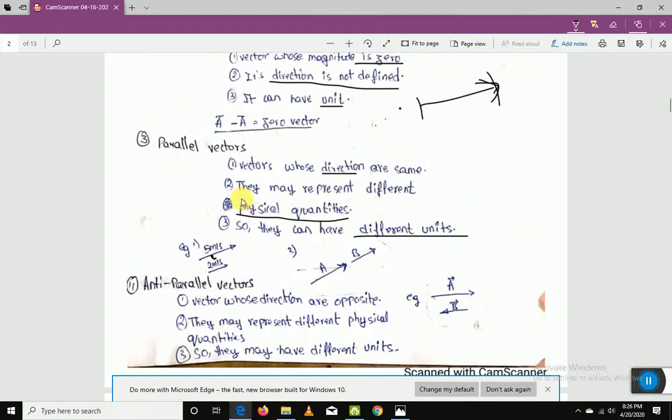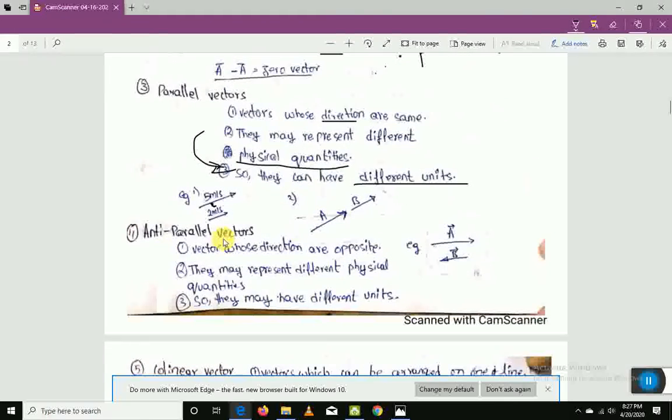Same thing. This is directly proportional, like the same point, but in a different style. These statements are important, as theoretical questions may be asked. Okay, I hope you understood this. Let's go with anti-parallel vectors. Anti-parallel vectors are the same as parallel vectors. The only difference is their directions are not the same. They are opposite. If the directions are the same, they are called parallel vectors. If the directions are opposite, they are called anti-parallel vectors.